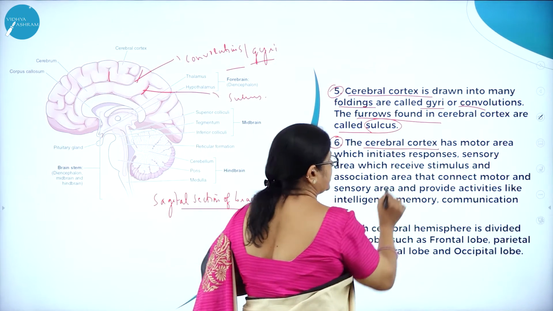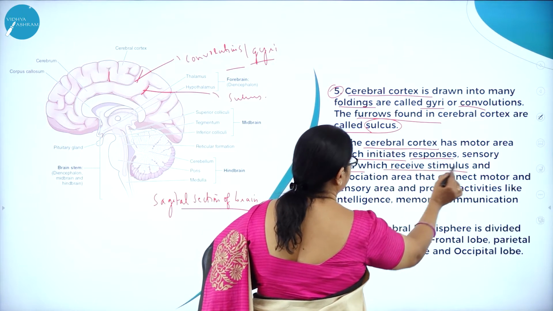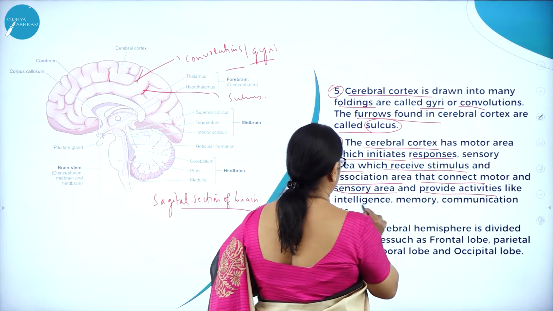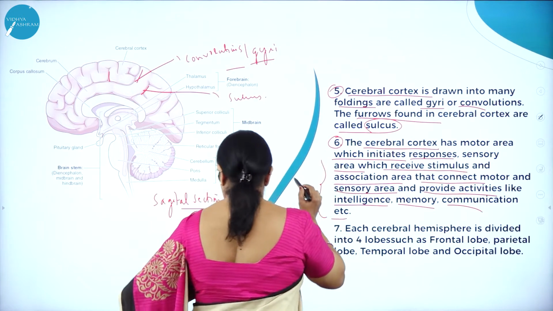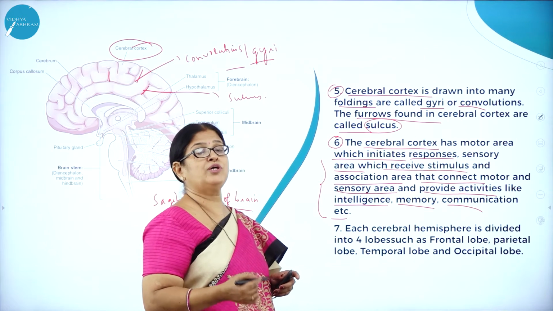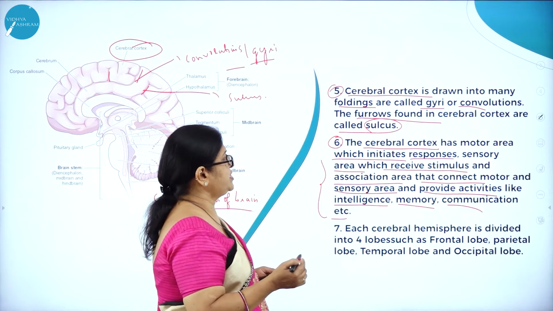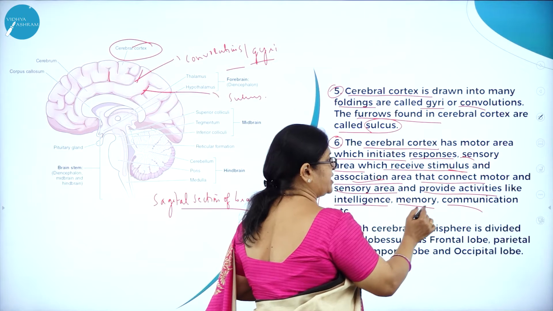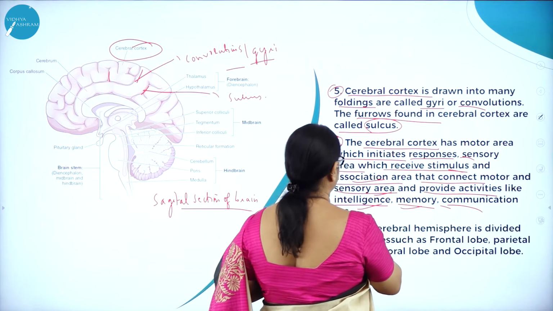The sixth point is that the cerebral cortex has a motor area which initiates responses, a sensory area which receives stimulus, and an association area that connects the motor and sensory areas and provides activities like intelligence, memory, communication, etc. The cerebral cortex is such a very important part of the brain. Motor means what? Action. So the motor area initiates responses, the sensory area receives stimulus, and the association area connects them and provides activities like intelligence, memory, communication, etc.